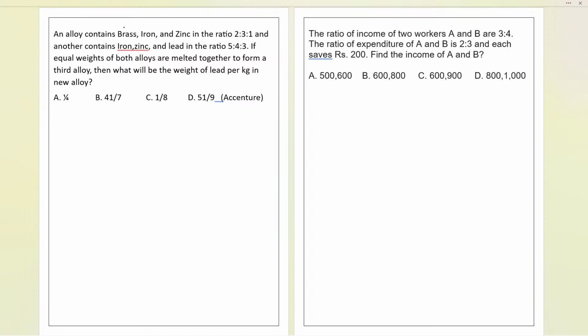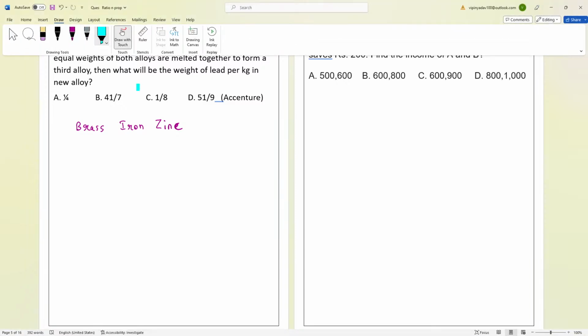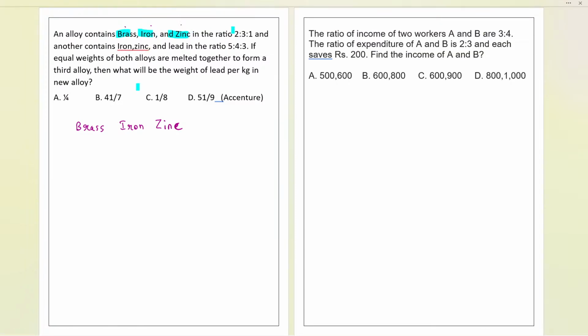The alloy is there, and we have brass, iron, zinc, 3 types of elements. So let us write over here brass, iron, zinc. Isn't it interesting? We have the 3 elements and we have to mix them. So now the alloy has brass, iron, zinc, and these are in the ratio 2:3:1. Now the ratio is given to us.